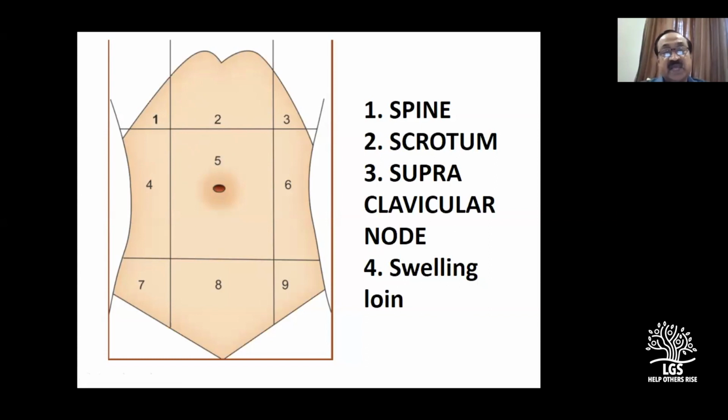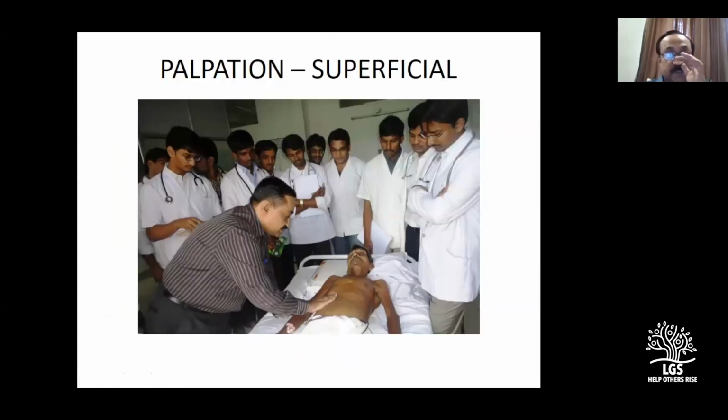And I have to specifically mention every time that you always remember spine, scrotum, supraclavicular node, and I mentioned swelling in the loin. It's basically not truly here, but it is a policy that I have checked the renal angles, I have checked the spine. So this is the completion list for you. With this background, we'll proceed now.